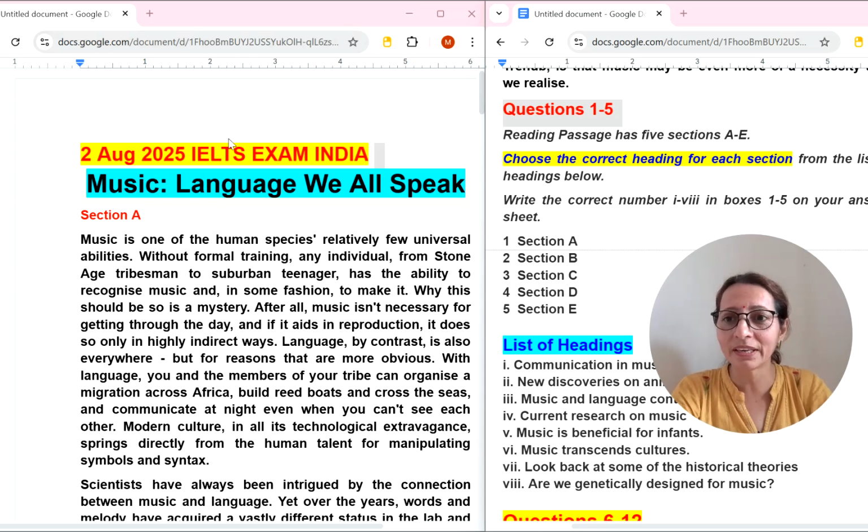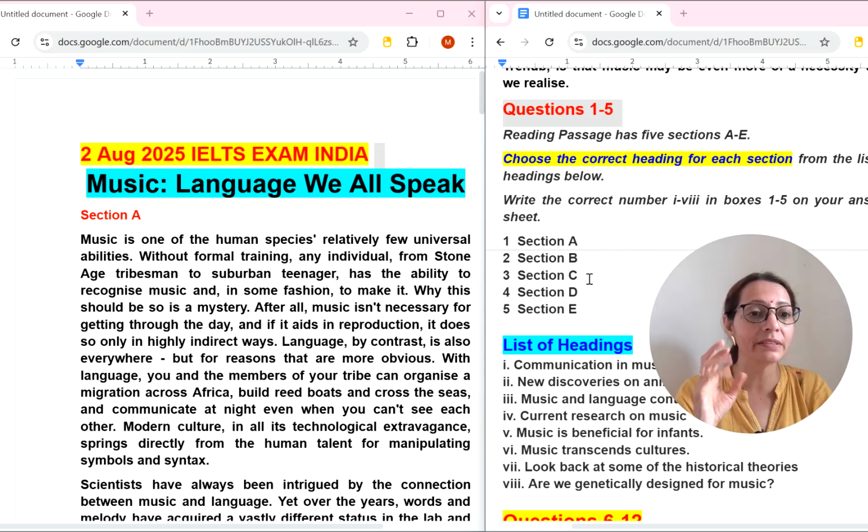Let's do this reading as per students' report in comment section. I have selected this reading. Some questions may differ. I am not claiming that this was the exact reading, but yes, this is also a challenging one, I can see. And yes, one more thing I want to say.